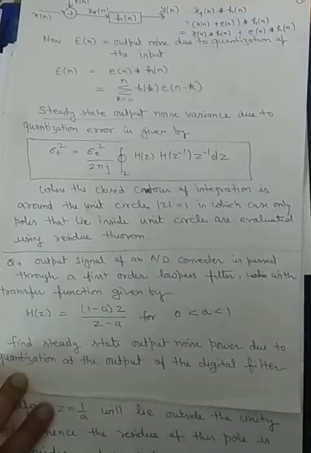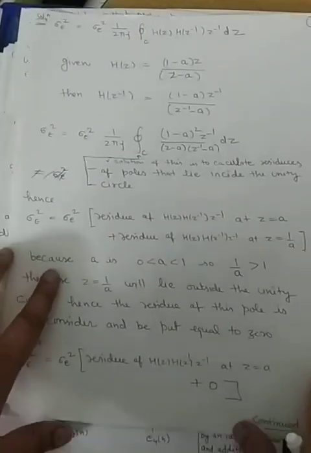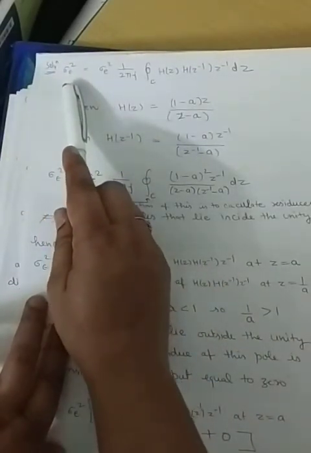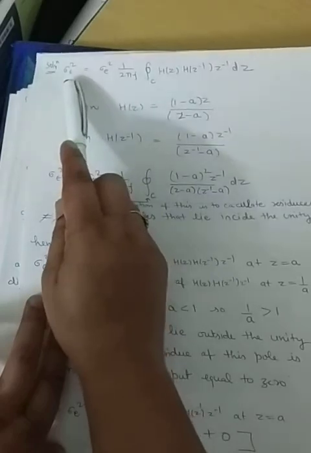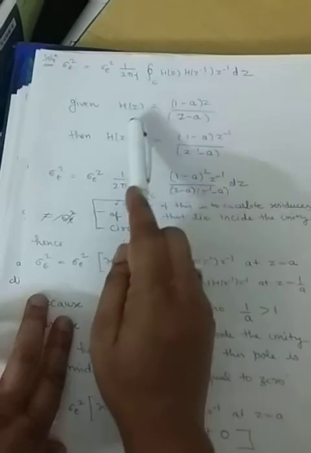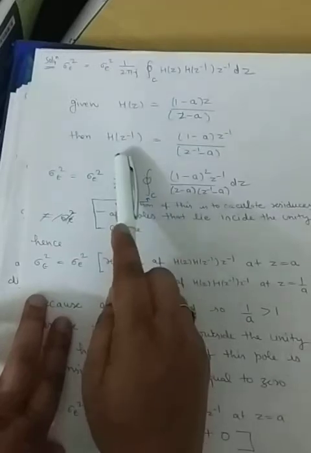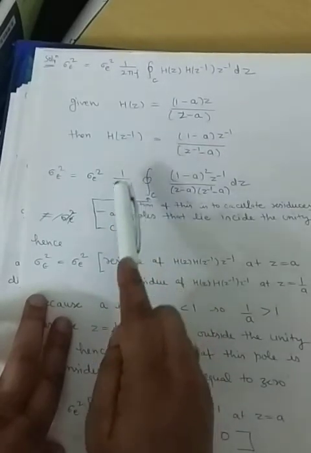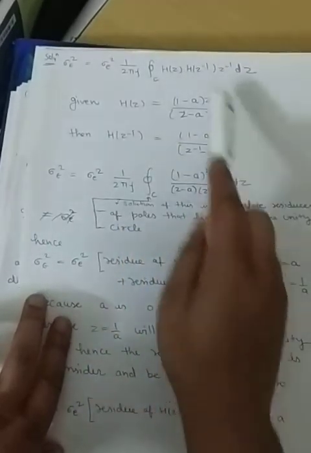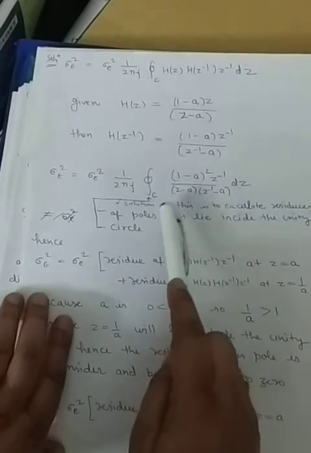In order to solve this, first we will write down the formula provided to calculate the steady state noise power. In this formula, what is H(z)? H(z) given in the question is (1 minus a)z upon z minus a. So we can find H(z inverse). And when we put the values of H(z) and H(z inverse) in this formula, we will get this particular form.